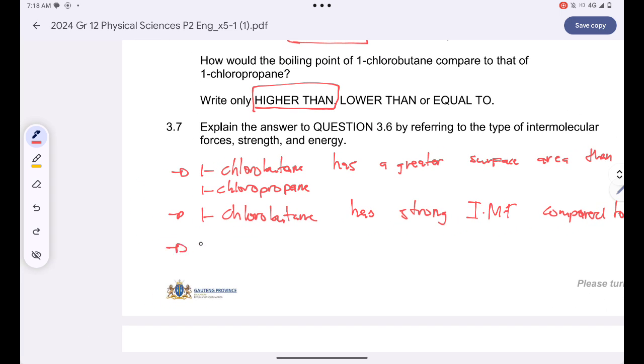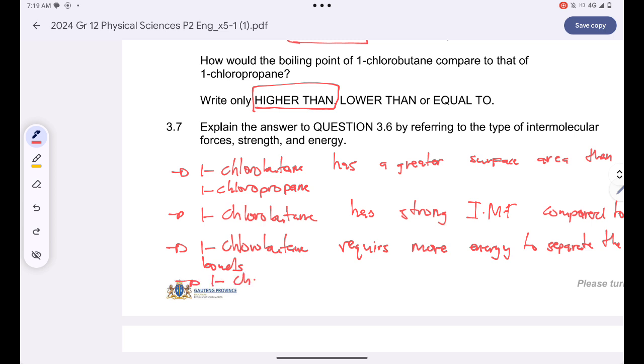So this means that 1-chlorobutane requires more energy to separate the bonds, and hence 1-chlorobutane has a higher boiling point.